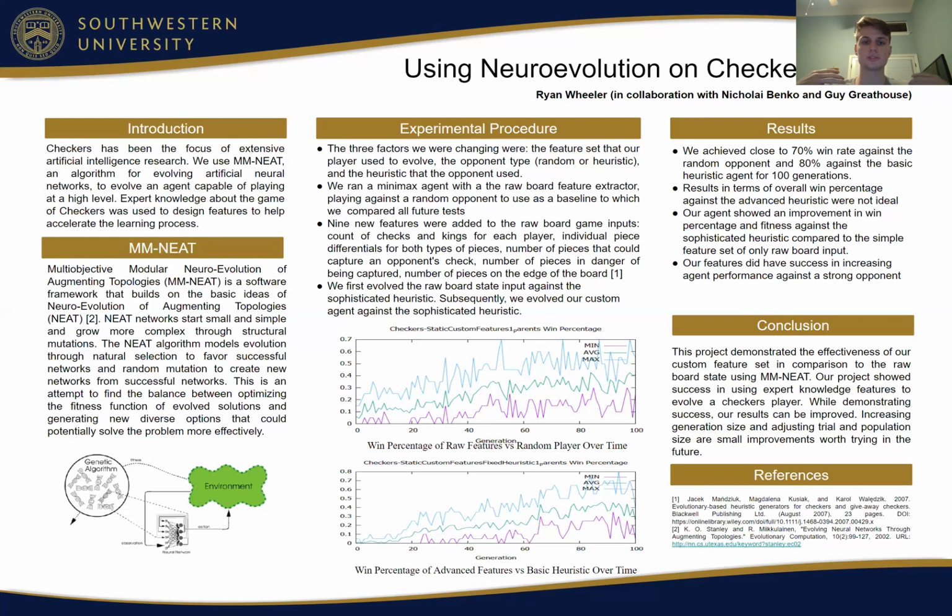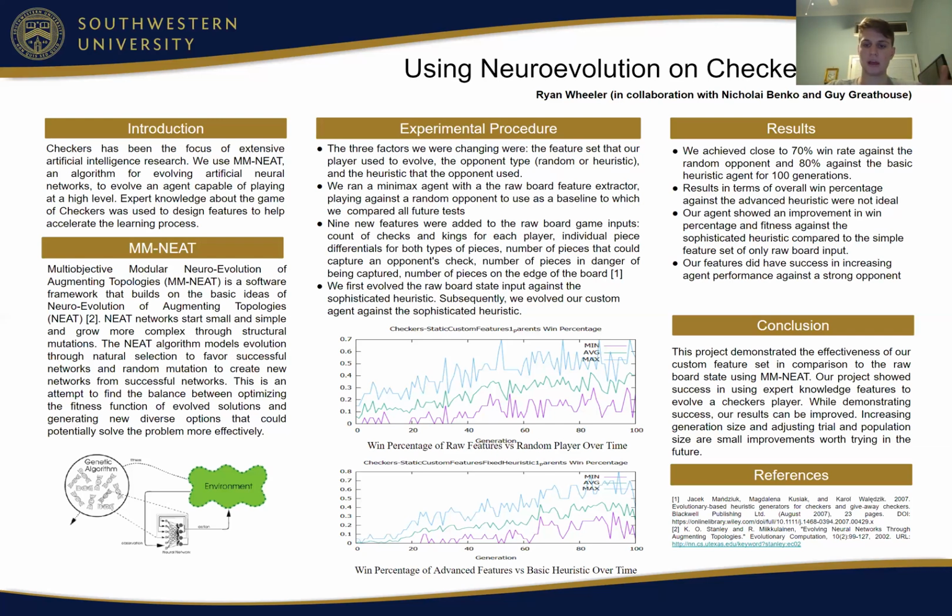And so our results, obviously, were not ideal because we would like to have much higher results against a random player as well as a basic heuristic. However, our agent did show an improvement in win percentage, as demonstrated here, and fitness against the sophisticated heuristic compared to only the simple feature set of raw board input. So our features improved our player. In essence, our features did have success in increasing agent performance against a strong opponent.